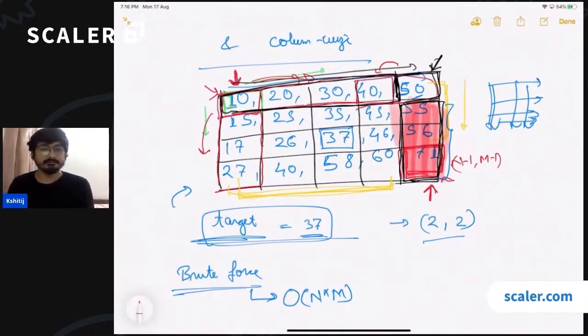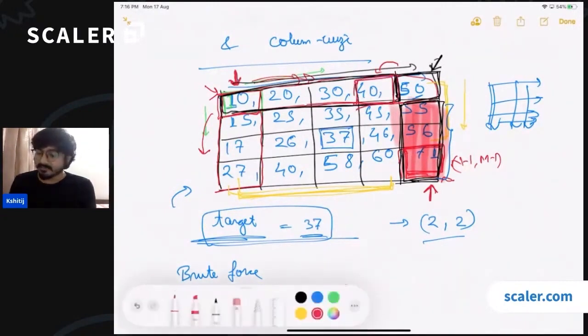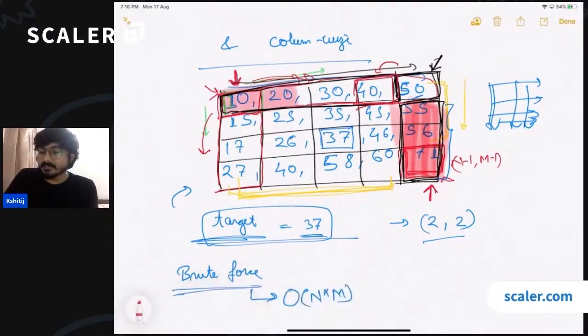comparing from this cell. Now, if the target is greater than 40, can I say that that target will never be present in the remaining part of this row? If the target is greater than 40, I know that all these elements are less than 40 because the row is sorted in ascending order, right? So now these elements become irrelevant for us.